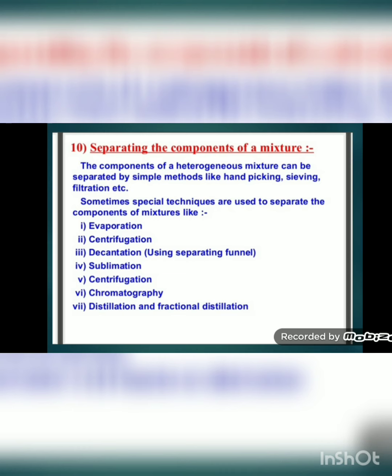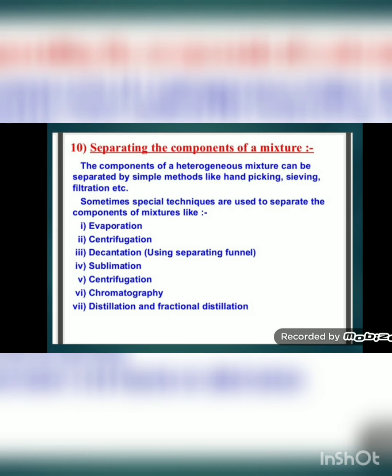Now in this chapter we will study a few more special techniques to separate the components of a mixture, and these techniques are as follows: evaporation, centrifugation, decantation, sublimation, chromatography, distillation and fractional distillation. According to the type of mixture, or you can say the type of components present in the mixture, we can apply a suitable method to separate its components.